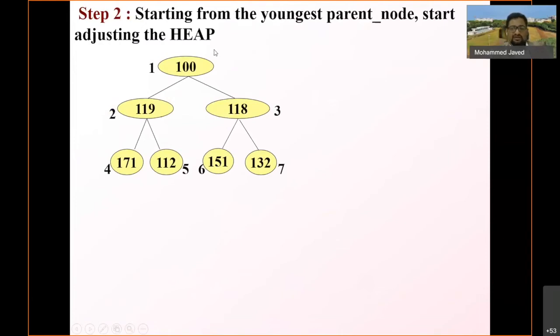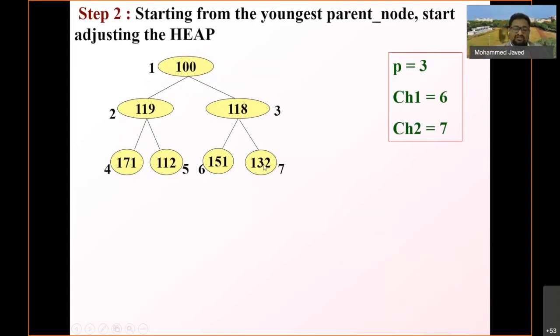So given the number of elements in the array, you simply create a complete binary tree, and now you start from the youngest parent node and start adjusting the heap. What is the youngest parent node in this particular case? I'm not telling youngest child, here it is youngest parent node. Youngest parent node is 3, and its children are at location number 6 and location number 7. So 3 is the parent, location 6 is 151, and location 7 is 132.